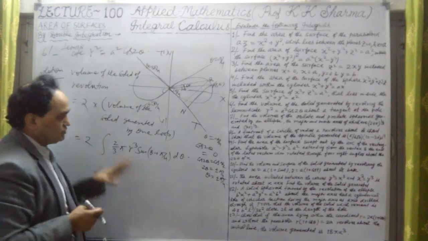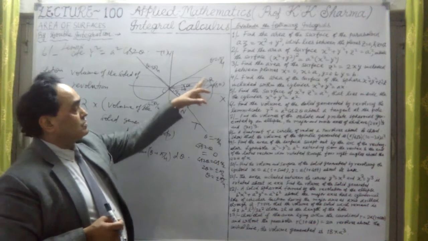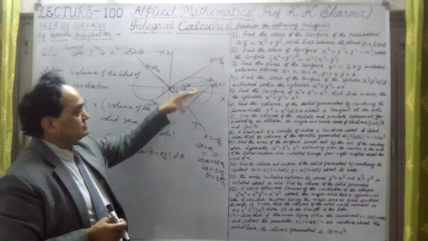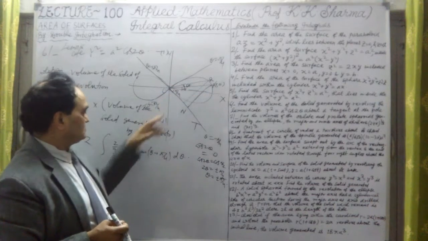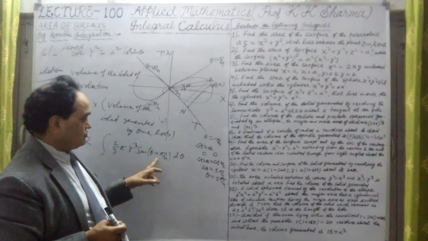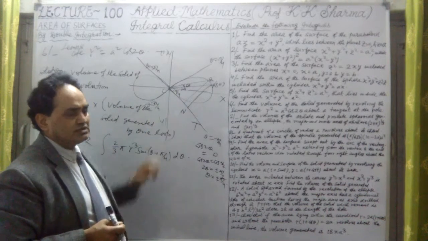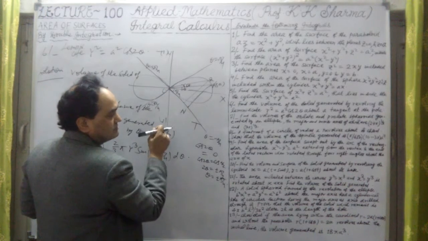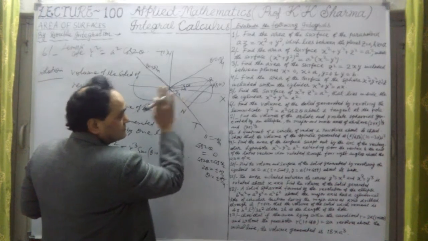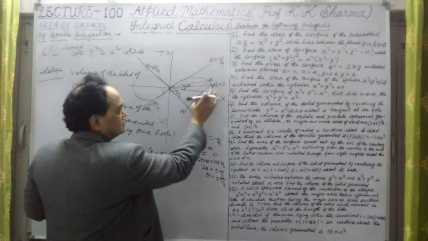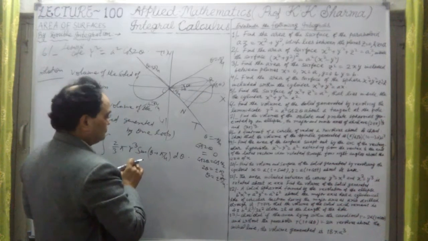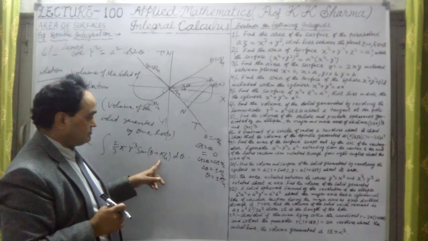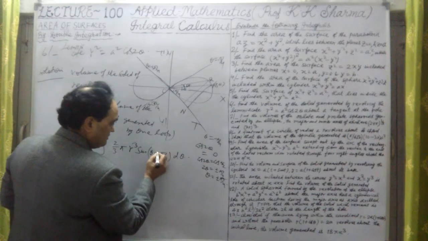Now we know the volume generated by an arc about the initial line. In this case we can argue that this is the tangent line, not the initial line, but I have taken the angle theta plus pi by 4. It is still representing the initial line type. So because of that, this formula we have taken. In place of theta angle, we have taken theta plus pi by 4.